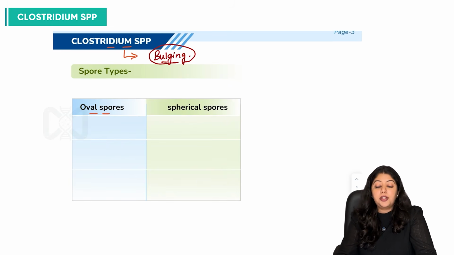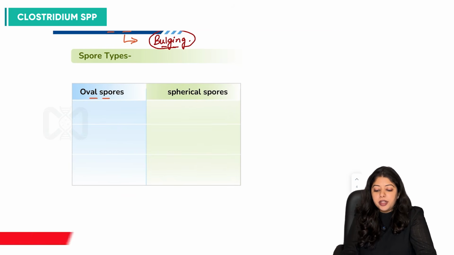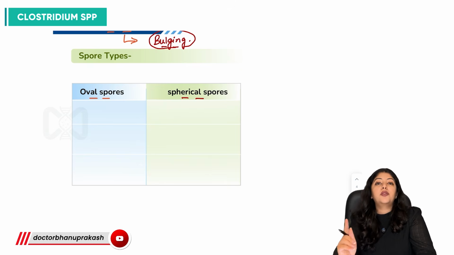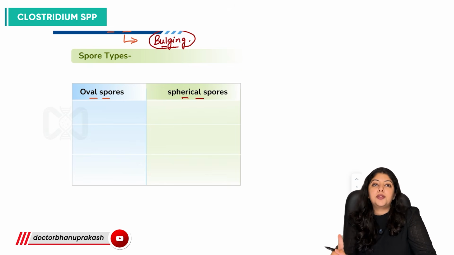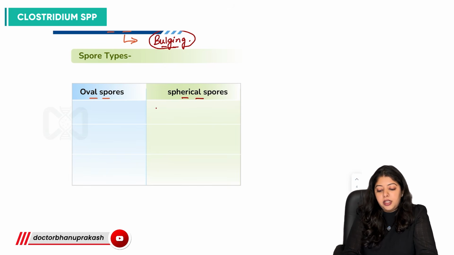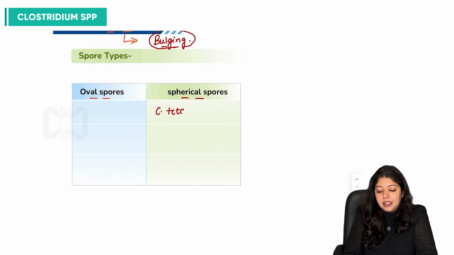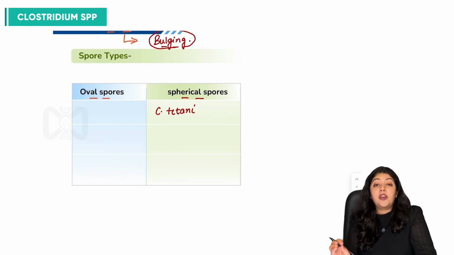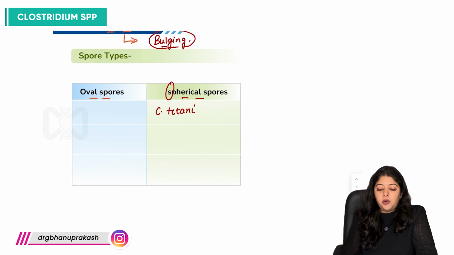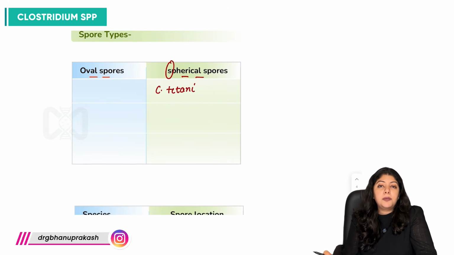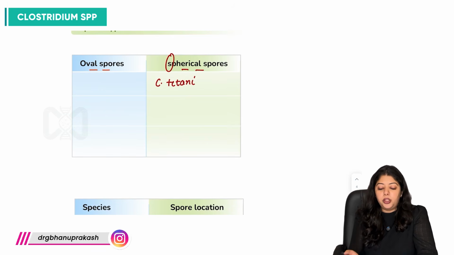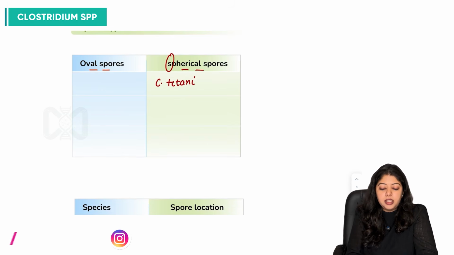And what are the different spore types? Oval spores and spherical spores. There is only one species that produces spherical spores, we must know, and that is Clostridium tetani, which has these spherical spores. And all the other major pathogenic species to human beings produce oval spores. What are the other species which we discussed?